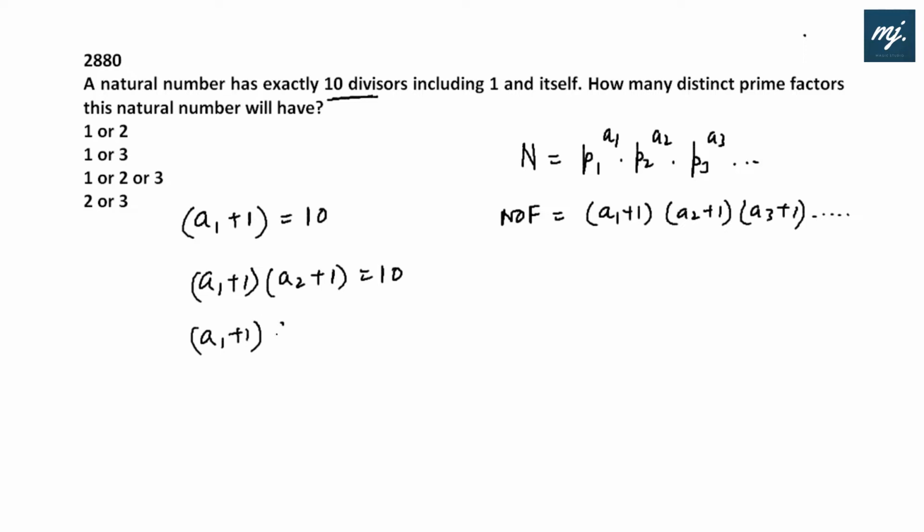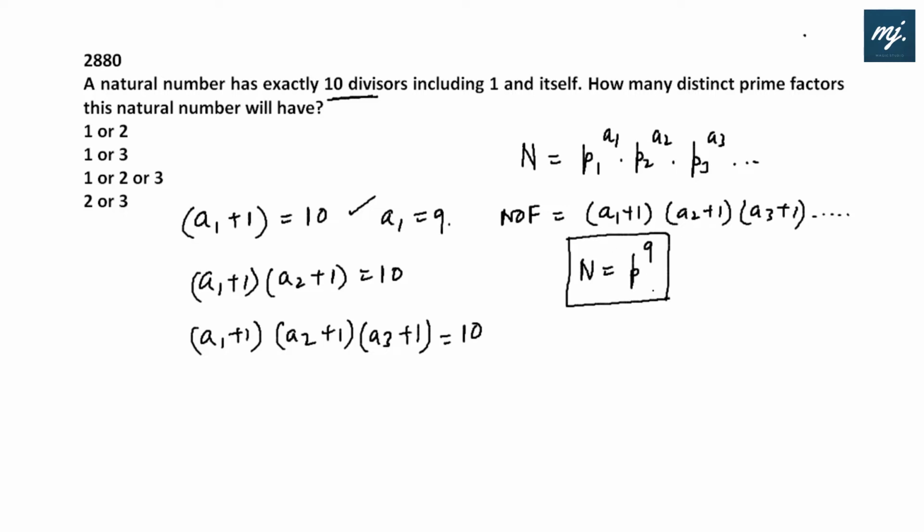I'm trying to devise how many ways we can get 10. Can I have a1 plus 1 equal to 10? Yes. Then a1 will be equal to 9. That means n can be equal to p to the power 9. Any number which is p to the power 9 will have 10 divisors. Fair enough. Now again, if I consider the second situation, 10 can be written as 10 into 1. But again, this a2 will become 0. We'll go back to our previous case.